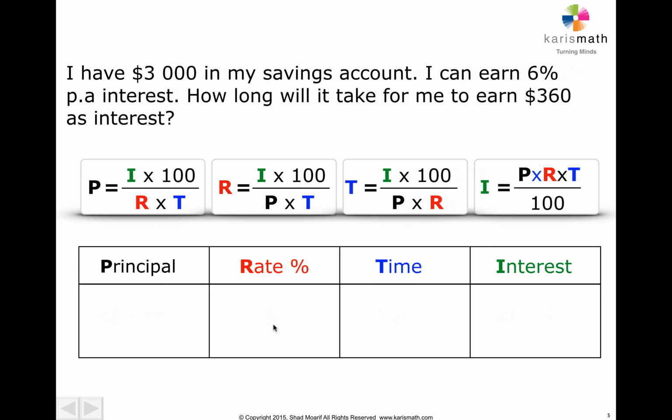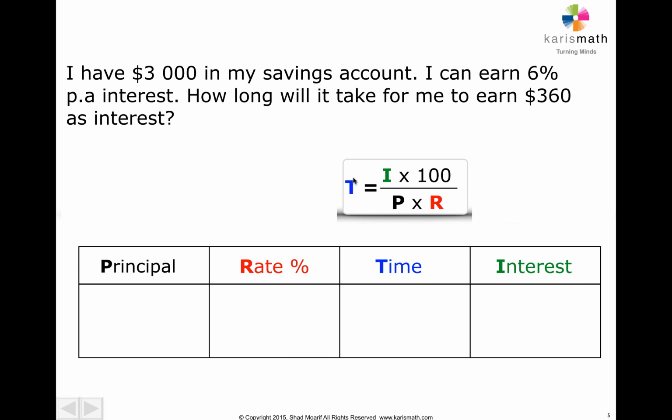Okay, let's try another one. This is what I have in my savings account. Now I can earn 6% per annum interest. How long will it take for me to earn $360 as interest? How long brings us to time. So we need to find out the time.